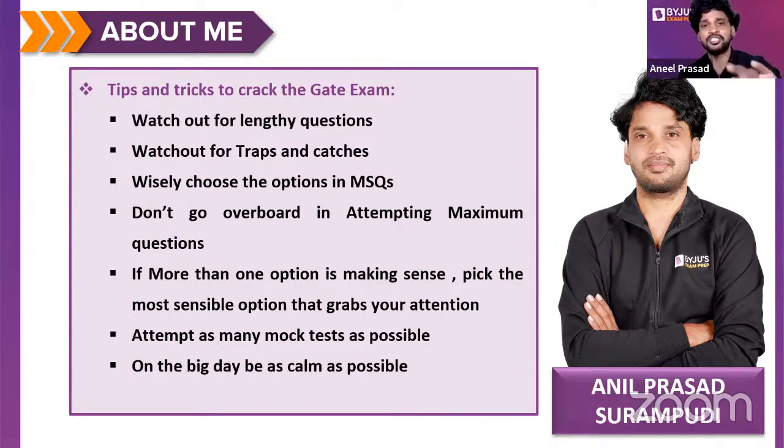Let us say there are 4 options, A, B, C. The designer of the question chose A as the right option, and he framed the question from the point of view of option A. But there is another option which is also making sense. You know that that option is also correct. Now, your job is to find out the more appropriate answer. Meaning to say, if there is an MCQ, and if you find more than one option is correct, find out the more sensible option in that.